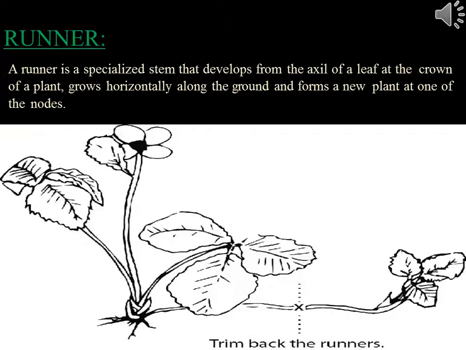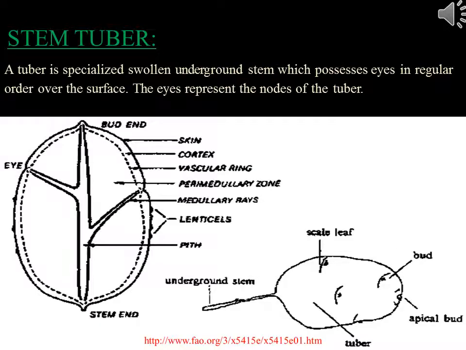Runner. A runner is a specialized stem that develops from the axil of a leaf at the crown of a plant, grows horizontally along the ground, and forms a new plant at one of the nodes. Stem tuber. A tuber is a specialized swollen underground stem which bears eyes in regular order over the surface. The eye represents the nodes of the tuber.